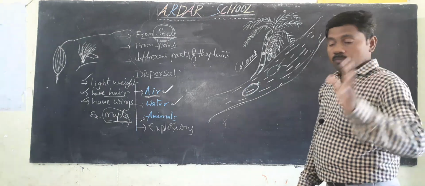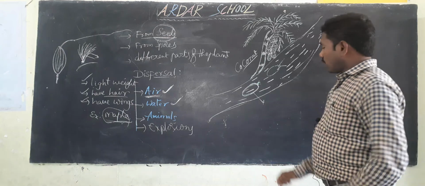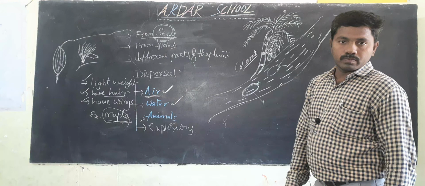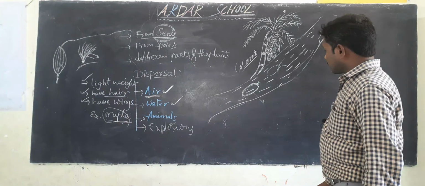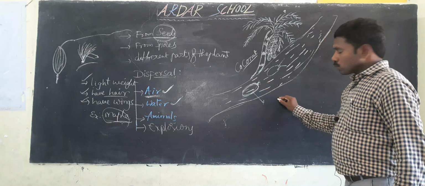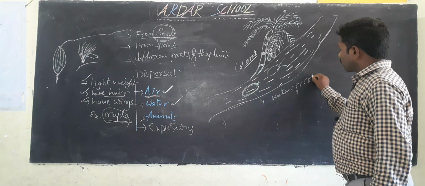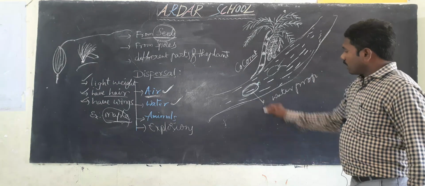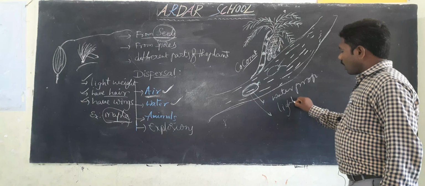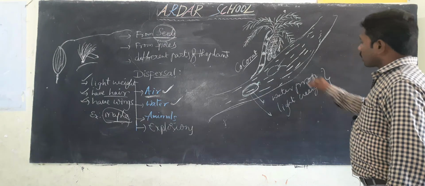It is waterproof. This layer is waterproof, and this coconut is also one type of seed. Okay children, so here the outer coat is waterproof. Next, it is lightweight. That's why it can float on the water.